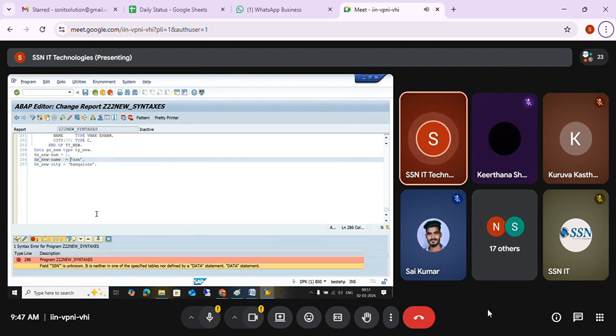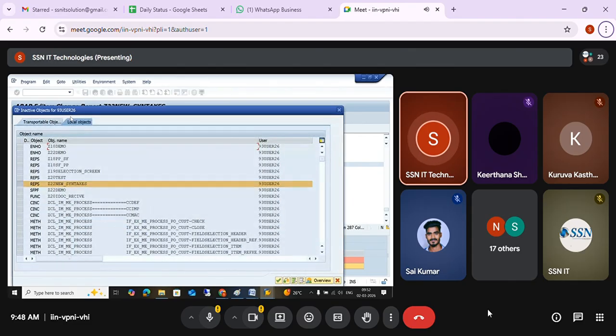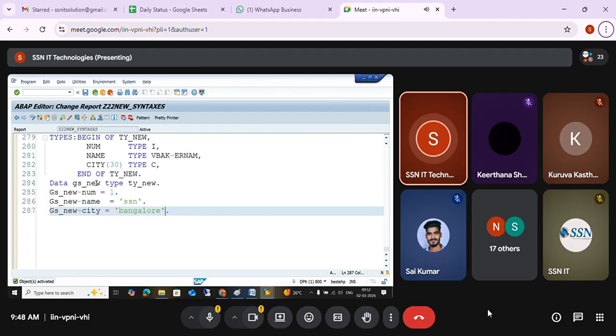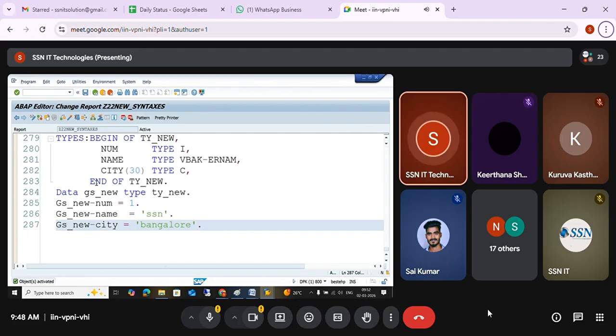Okay, so when I copied that, the quotations got changed. That's the reason it is throwing the error. You can change it to single quotes. Okay, you can see this is how we are filling the value: num, name, city. After that, we just filled by using work area hyphen field equal to value. We learned this already at the starting of processing statements.